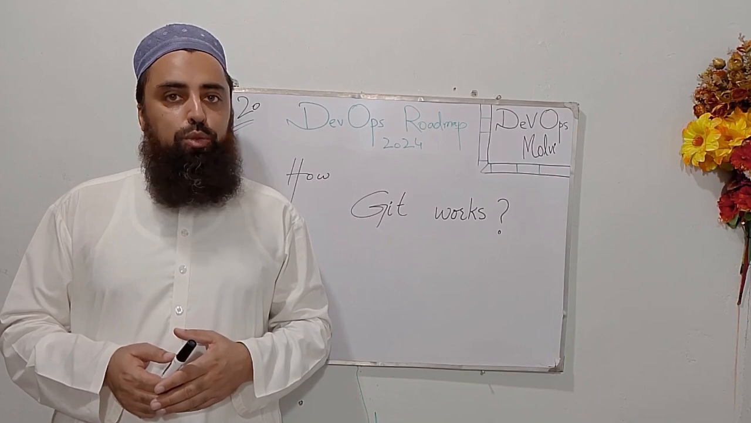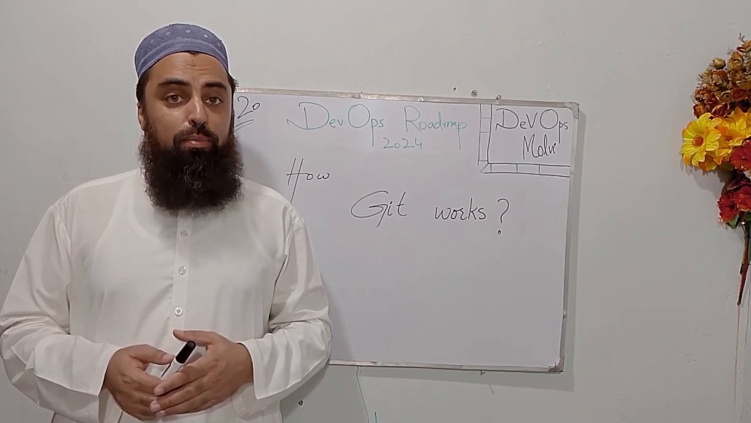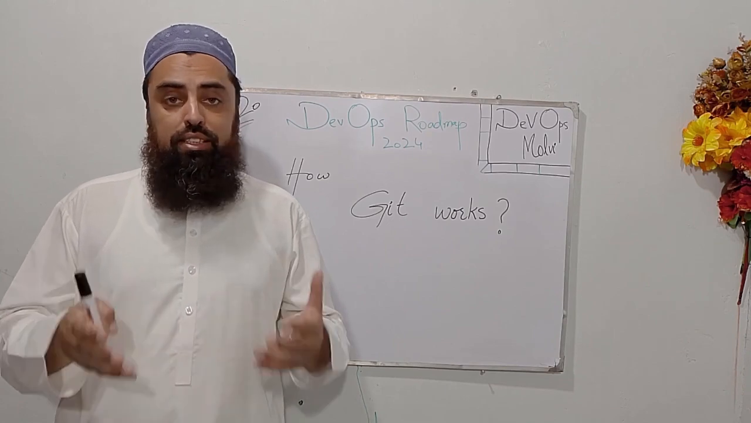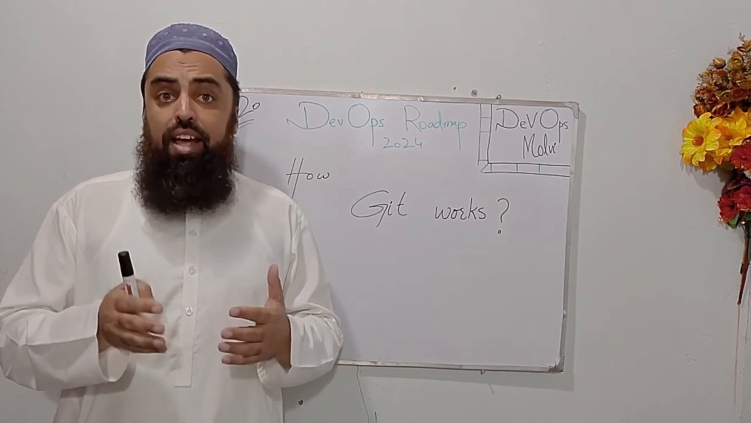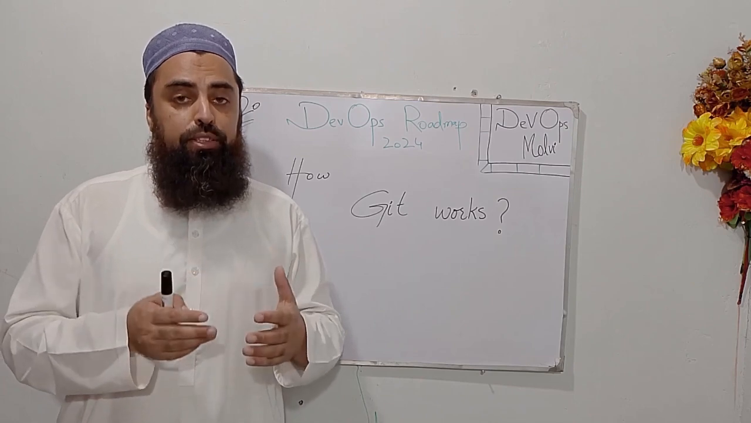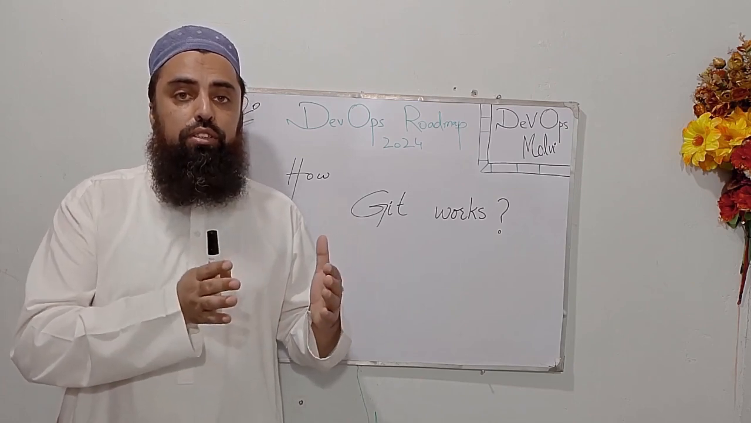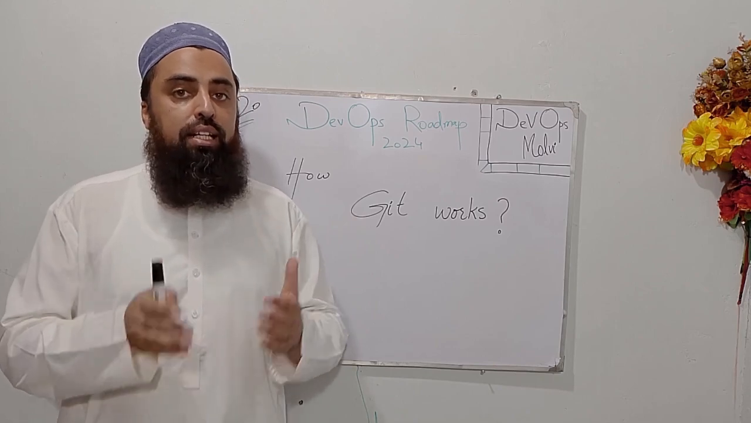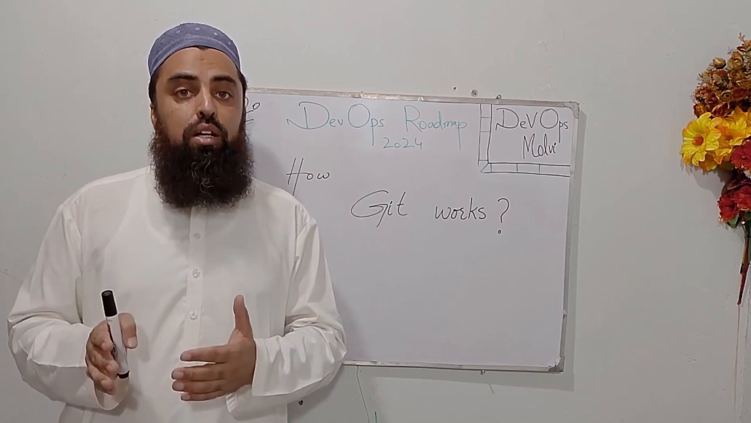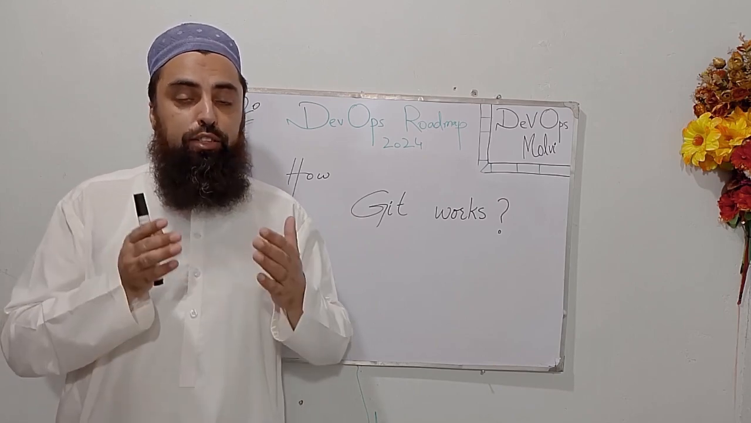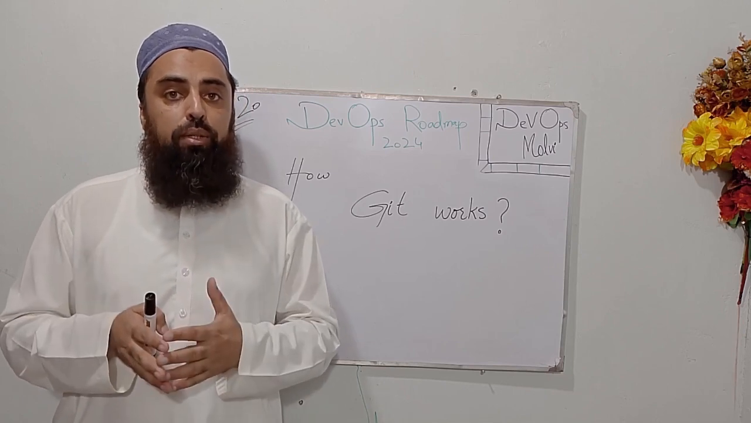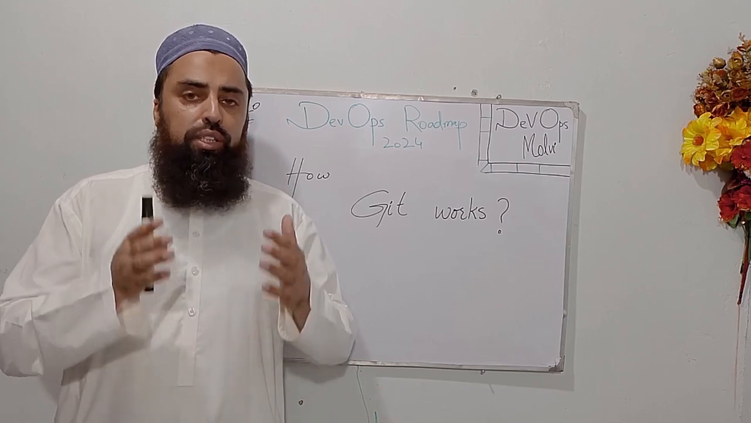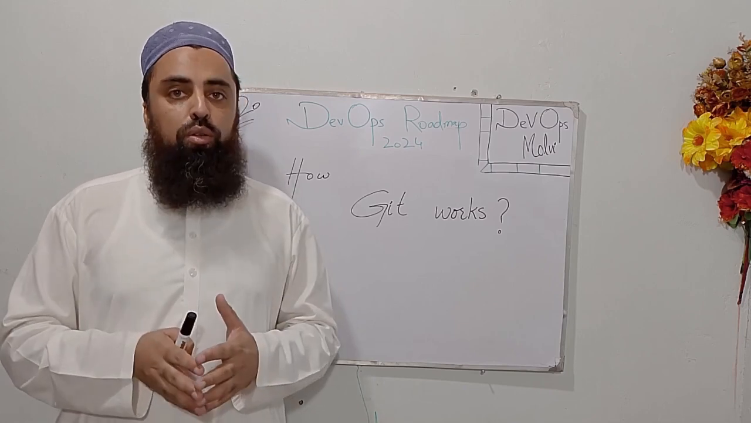This is our chapter number 20, where we are going to talk about how Git works. In the previous lecture, we discussed what Git is, and we also discussed the difference between centralized version control and distributed version control. We know that Git is a distributed version control system. It is open source and freely available. When we install Git, we can create repositories and commit changes on our local VM.